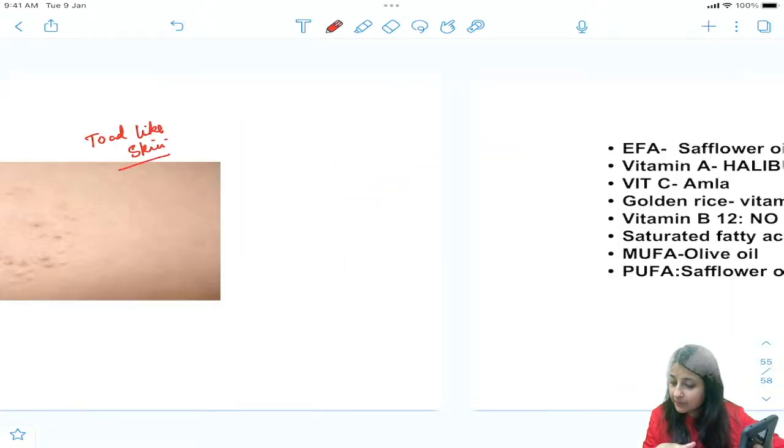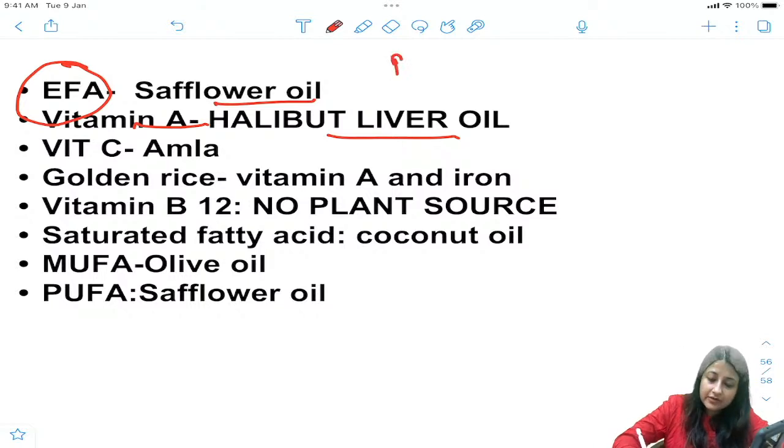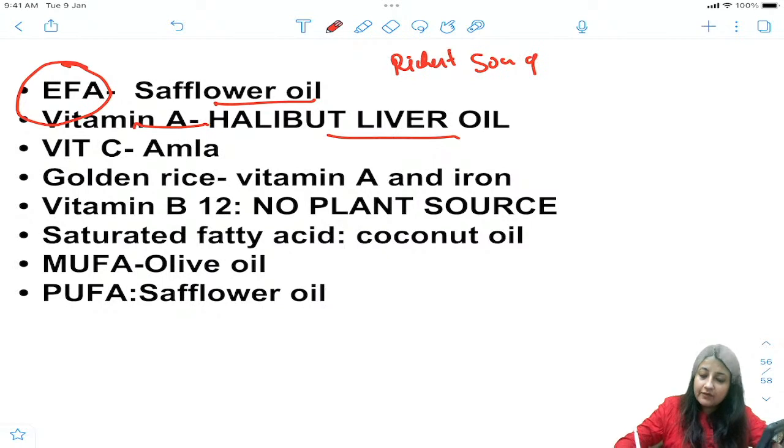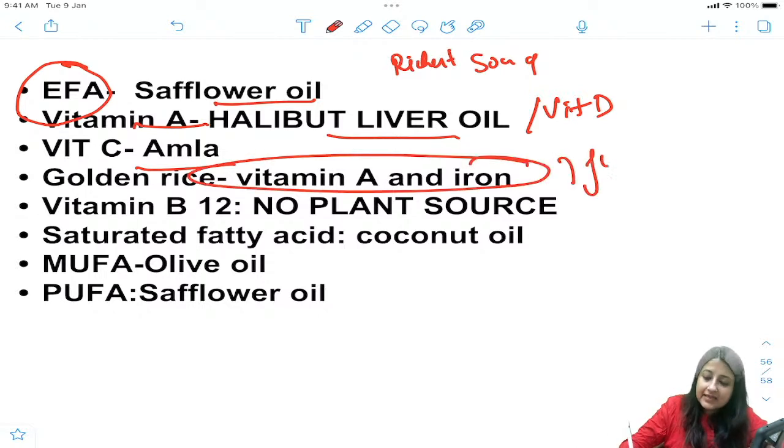So that's it, everybody. In this slide, I've just written some sources. You can see essential fatty acids, safflower oil, vitamin A का richest source. These are all richest sources, okay. Richest source halibut liver oil, vitamin D का भी, आंवला का रिचेस्ट, विटामिन सी का रिचेस्ट सोर्स आंवला. गोल्डन राइस में क्या क्या होता है? विटामिन ए, आयरन. दिस इज एन एग्जाम्पल ऑफ फूड फोर्टिफिकेशन, ठीक है.